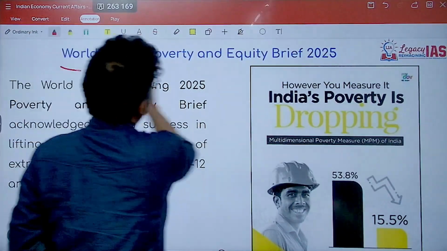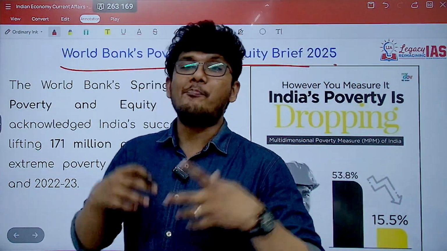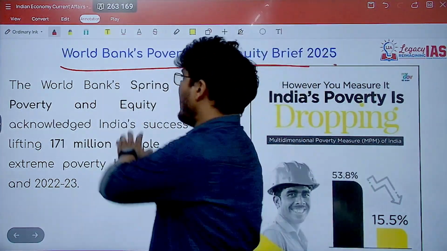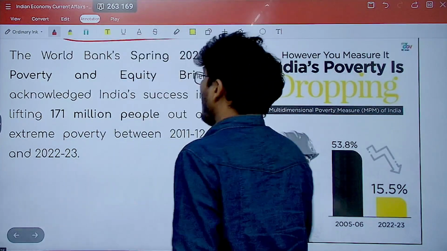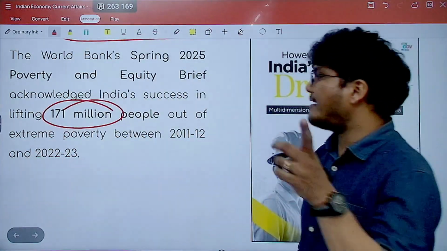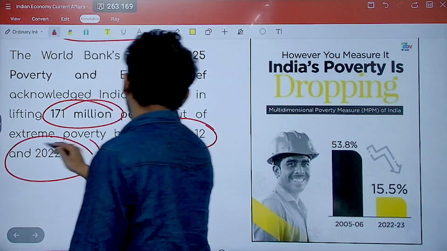Next is the World Bank's Poverty and Equity Brief. It has praised the Indian effort to reduce poverty. It says that around 171 million people, that means over 17 crore people, were lifted out of poverty in the last decade.